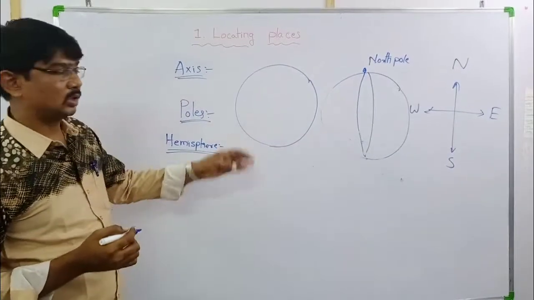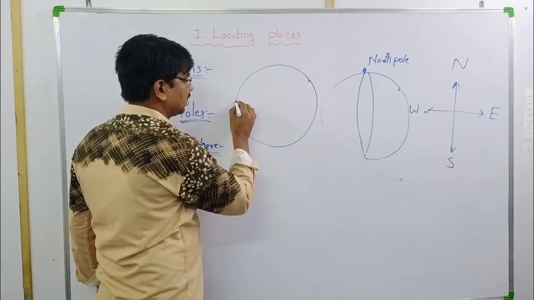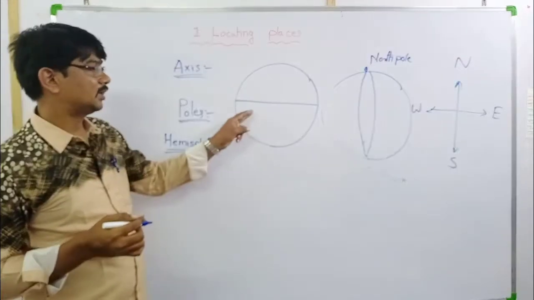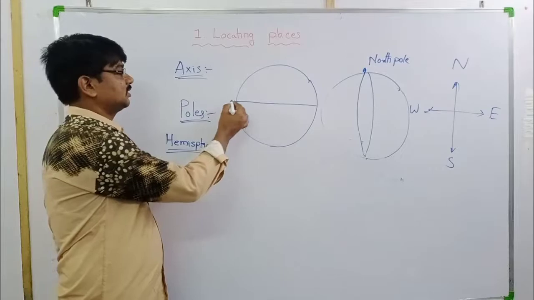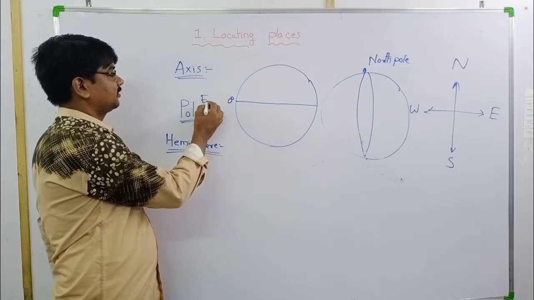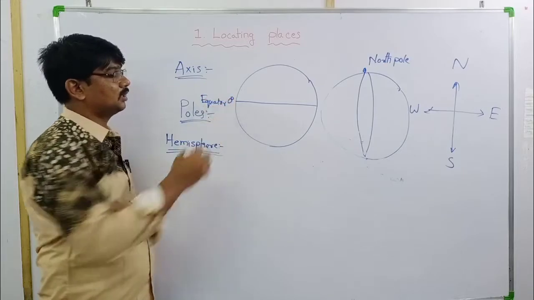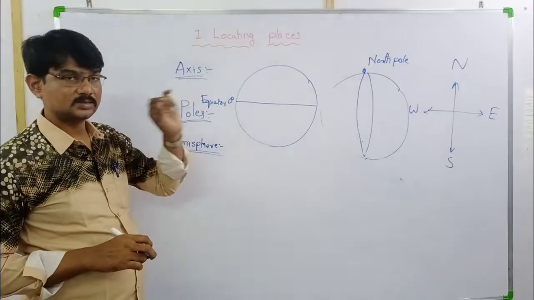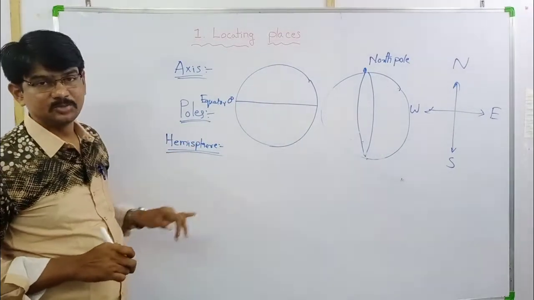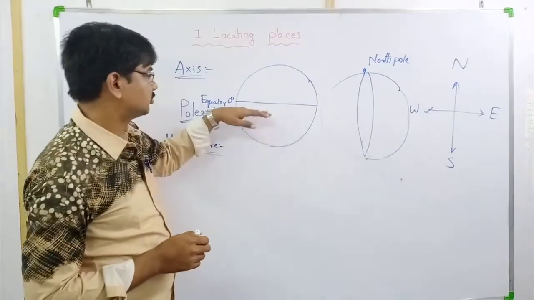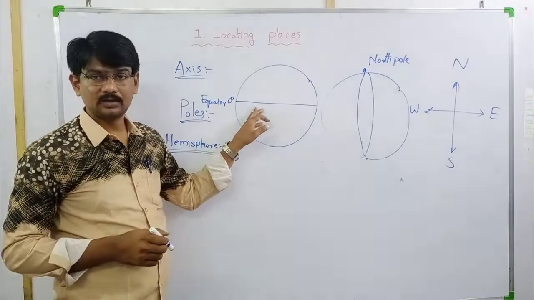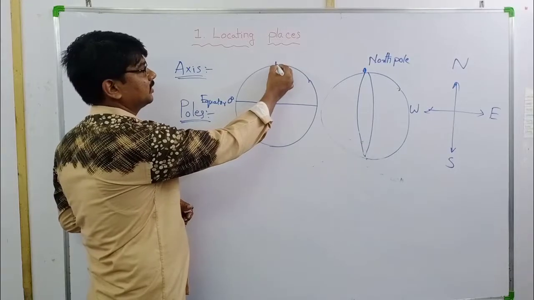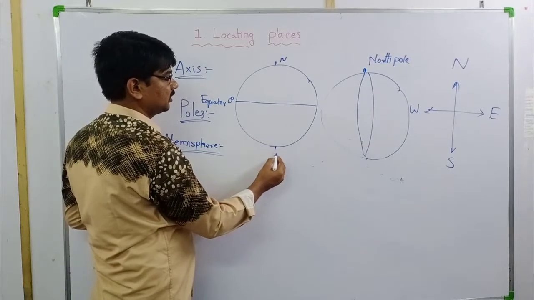Okay, if this is a globe, one line is passing through the middle of the earth. This imaginary line is called equator. What is the value at equator? 0 degrees. Okay, what is our topic? Hemisphere. There are 4 hemispheres. Based on equator we can learn 2 hemispheres. Equator, this side what here? North pole, here south pole.